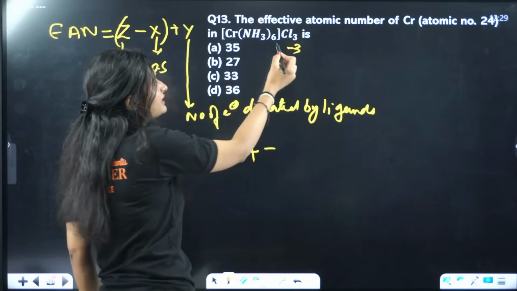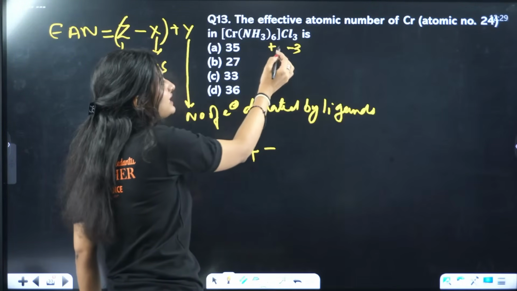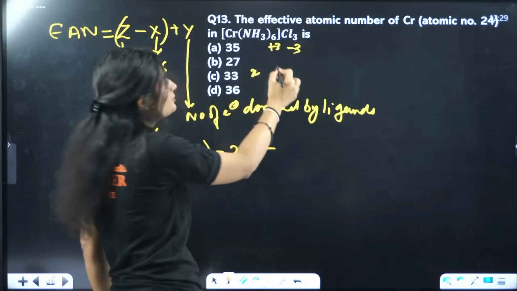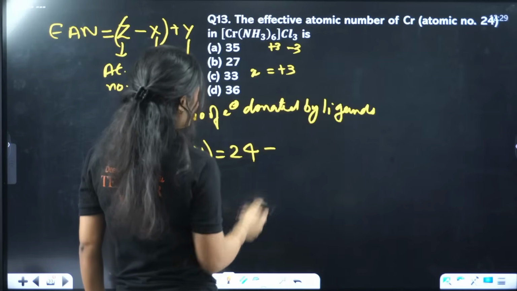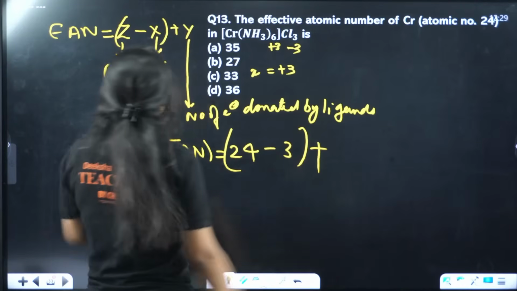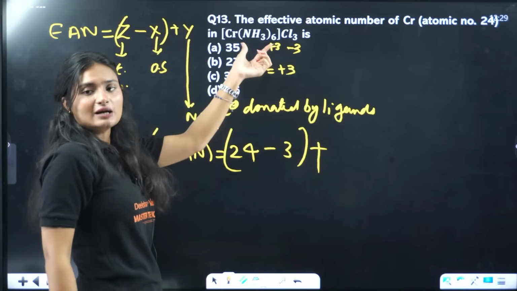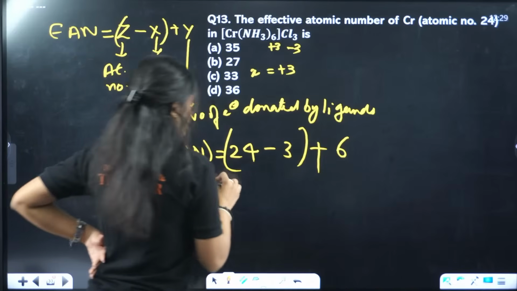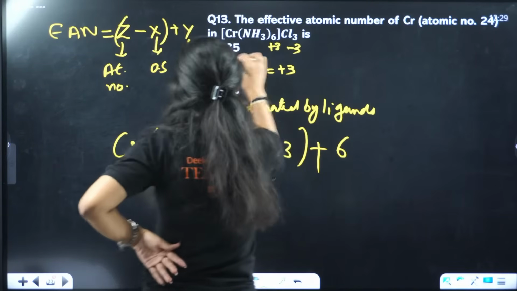To balance this minus 3, the complex will have plus 3. So the oxidation state of chromium is plus 3. Ammonia is donating 6 electrons. So the answer is 27.